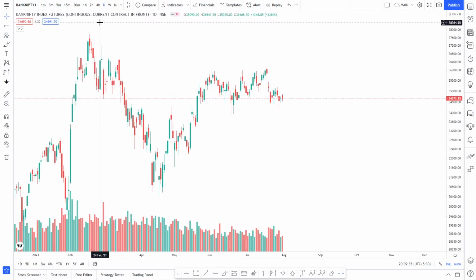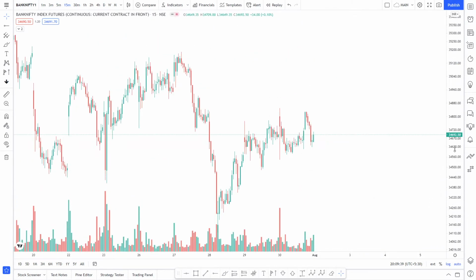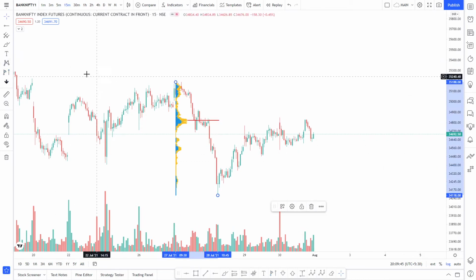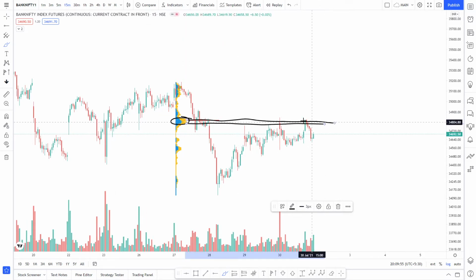So what we can do in Bank Nifty is that we'll go to the 15-minute chart. As we discussed in the last two videos, we do the volume profile like this, and then we were discussing that this is going to act as a resistance for now, this 34,825 level, this entire volume block. And we got rejection twice here.